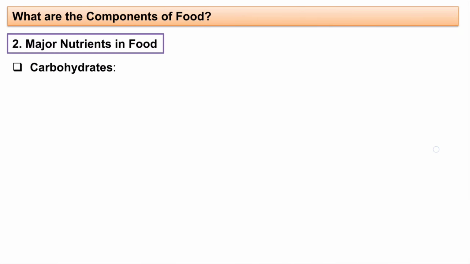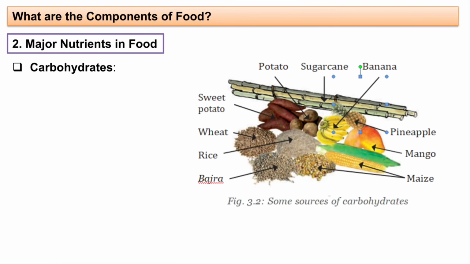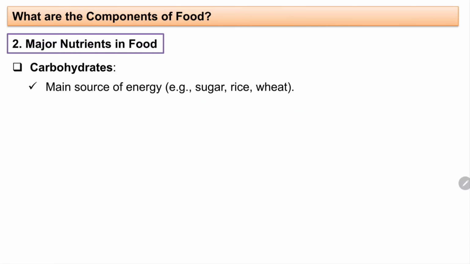The first one is the carbohydrates. These are some of the sources of carbohydrates, and this is one of the primary sources of energy in our diet, like potato, sugarcane, banana, pineapple, mango, maize. They are the main source of energy, for example sugar, rice, wheat. Here I have mentioned only a few, but I have shown you the other varieties, isn't it?